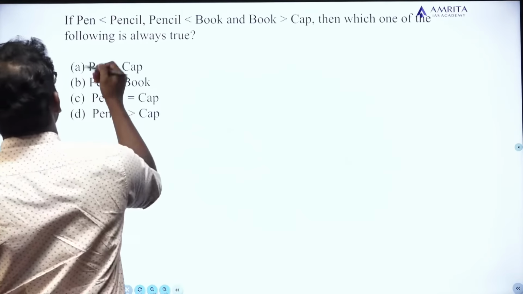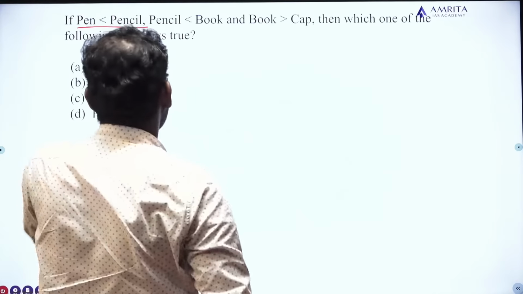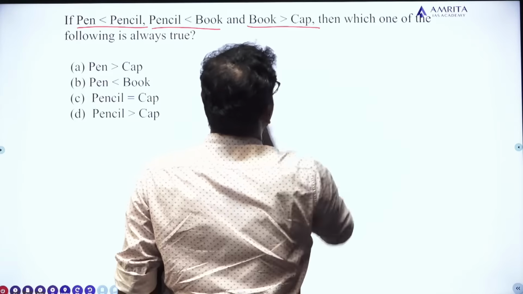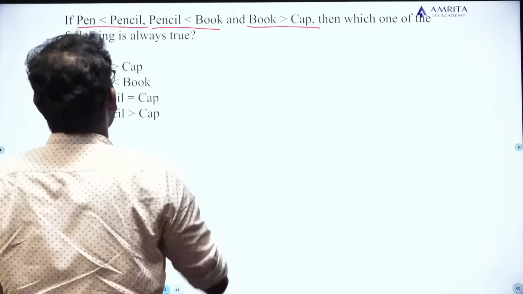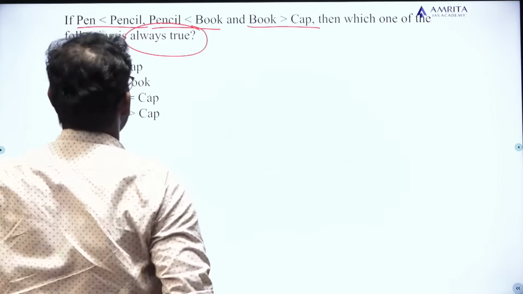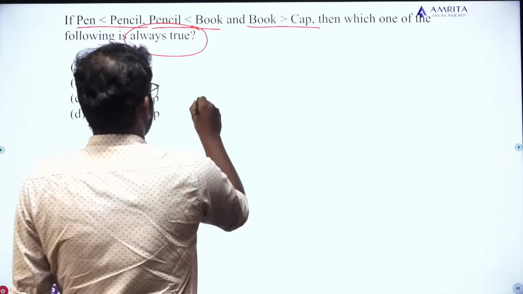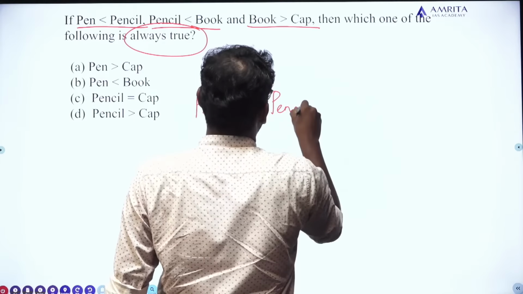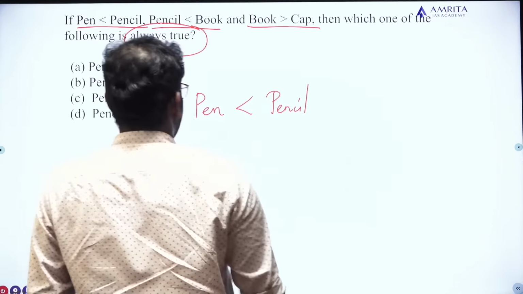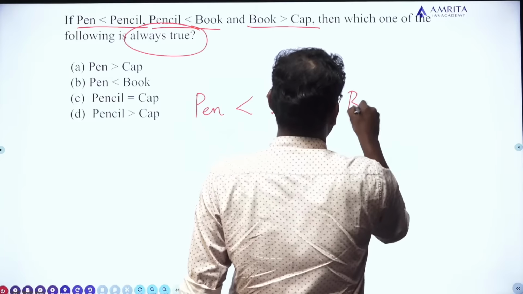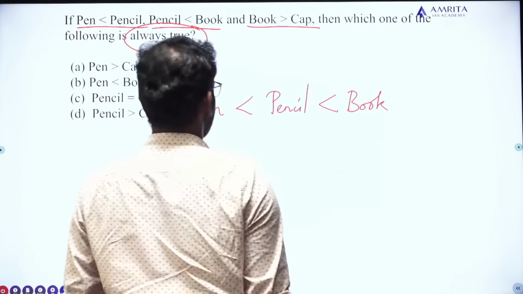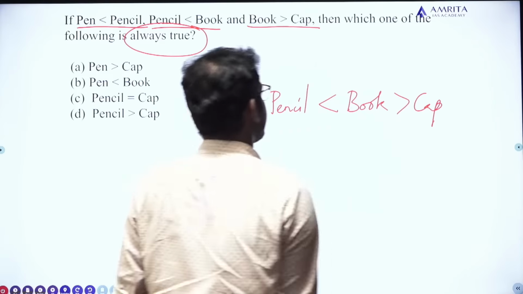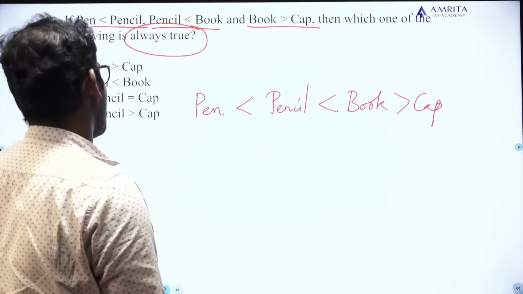The question is, if pen is less than pencil, pencil is less than book, and book is greater than cap, then which one of the following is always true? Pen is less than pencil, and pencil is less than book. And book is greater than cap. Then which one of the following is always true?